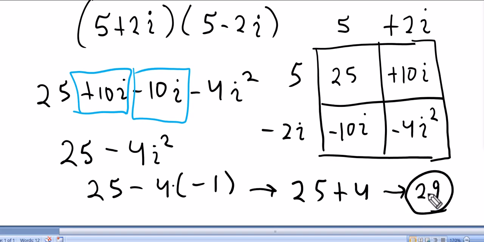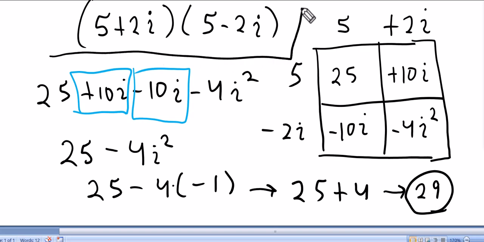Do you also note that in part A we got a 13, and in part B we got a 29? There were no negative answers, from what we can tell. And what's most important is there's no imaginary numbers. There's no i, and there isn't a bunch of terms. It's just one number. So what I'm proposing to you is if we multiply complex conjugates, it's all going to work out the same.